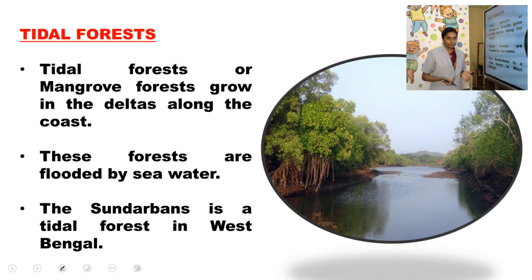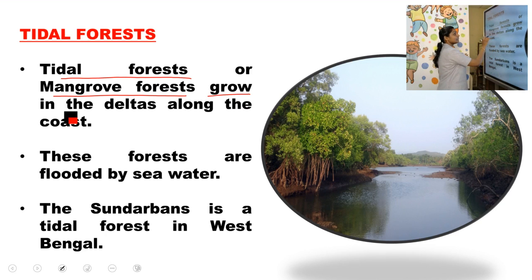Then the next type of forest is tidal forest. In the previous classes, in the first term, you have studied about deltas. It's a triangular part of the river at the end, where the river ends up with the ocean and the sediments are deposited, creating a delta. These are the places where we can find this tidal forest. Tidal forest is otherwise known as the mangrove forest. So two names can be used, tidal forest or the mangrove forest.